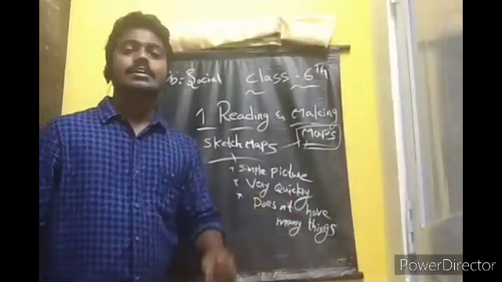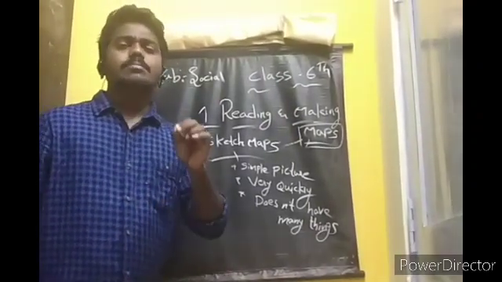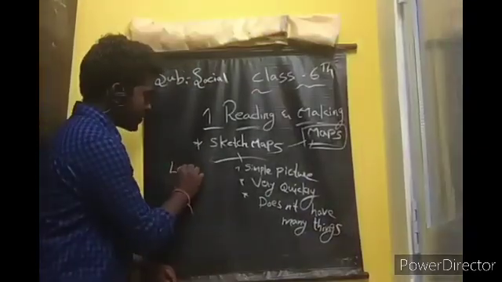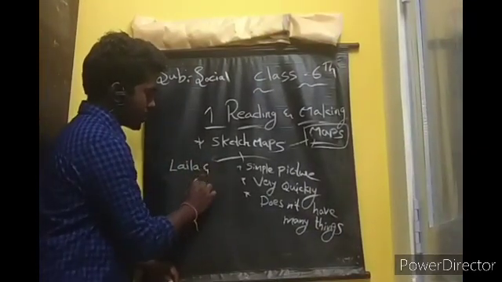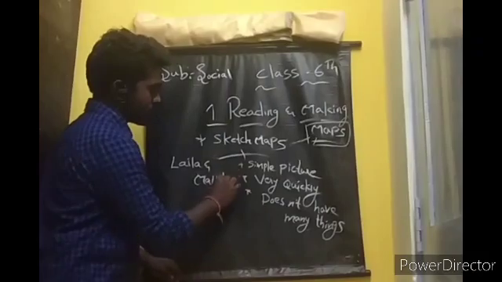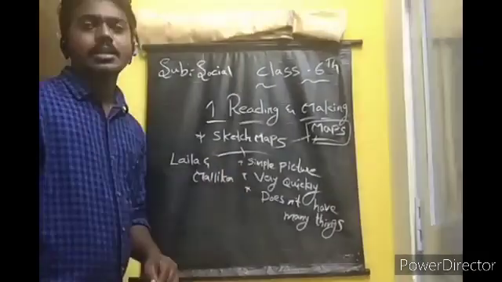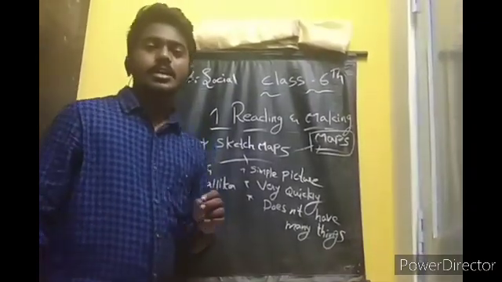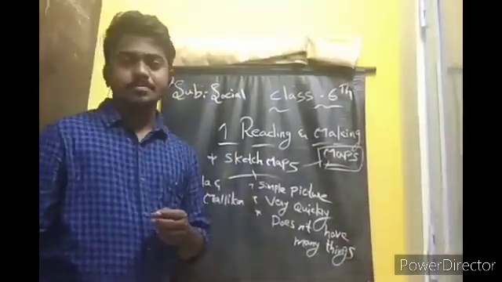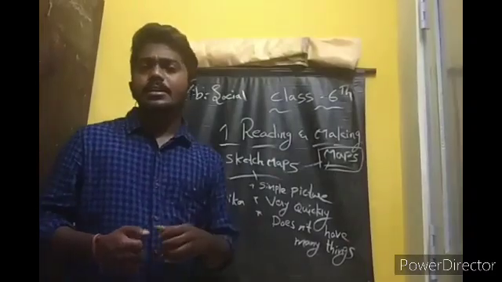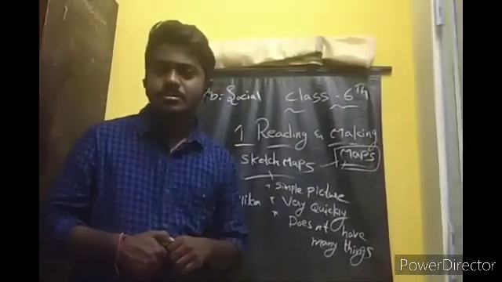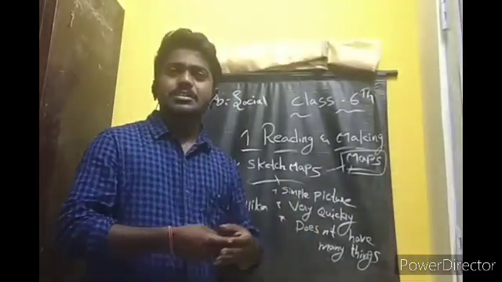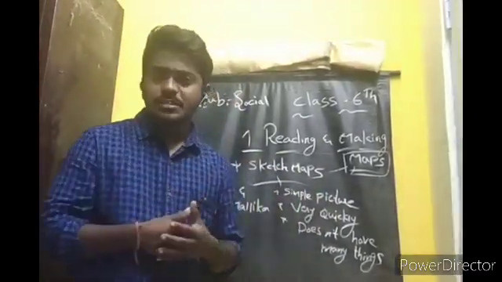A sketch map is nothing but a simple picture which we can draw very quickly and does not have many things. I will tell a small story about Laila and Malika. You already have the story in the textbook. Laila and Malika met at Nizamabad, in the Red Cross Society, in Red Cross service activity. They are very close to each other.